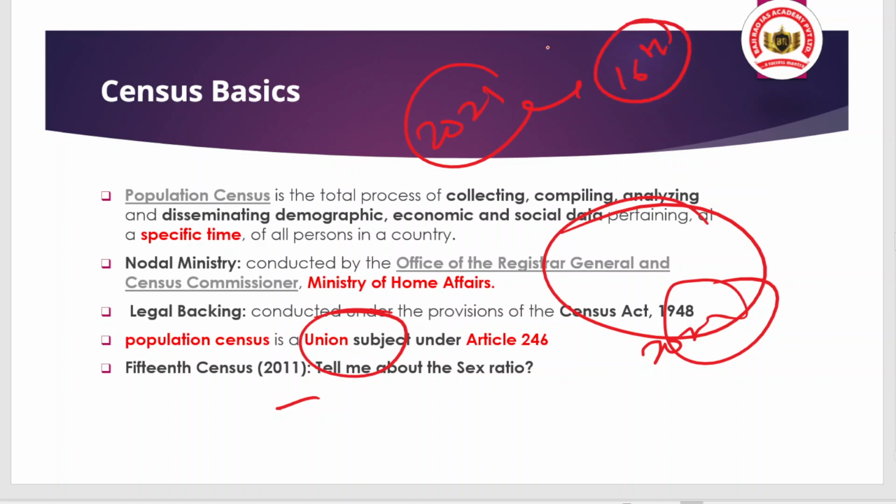And you should attempt a question. Tell me about the sex ratio of India, specifically from the data of the 15th census of 2011, not 2021, because it has not even been conducted yet. So you now have clarity on the basics, on the Delimitation Commission, and on the Women's Reservation Bill. Now any question that comes, whether prelims or mains, you will be confident enough to solve it.